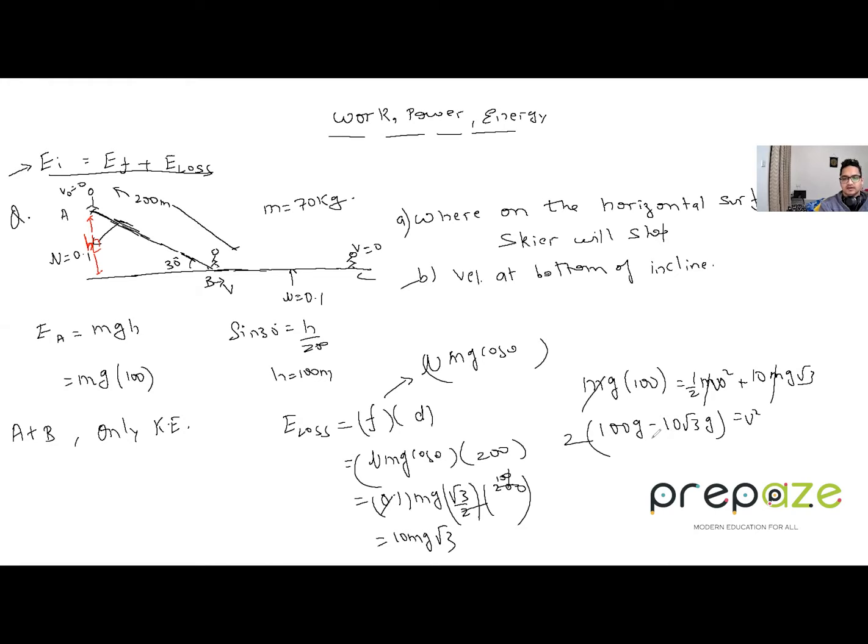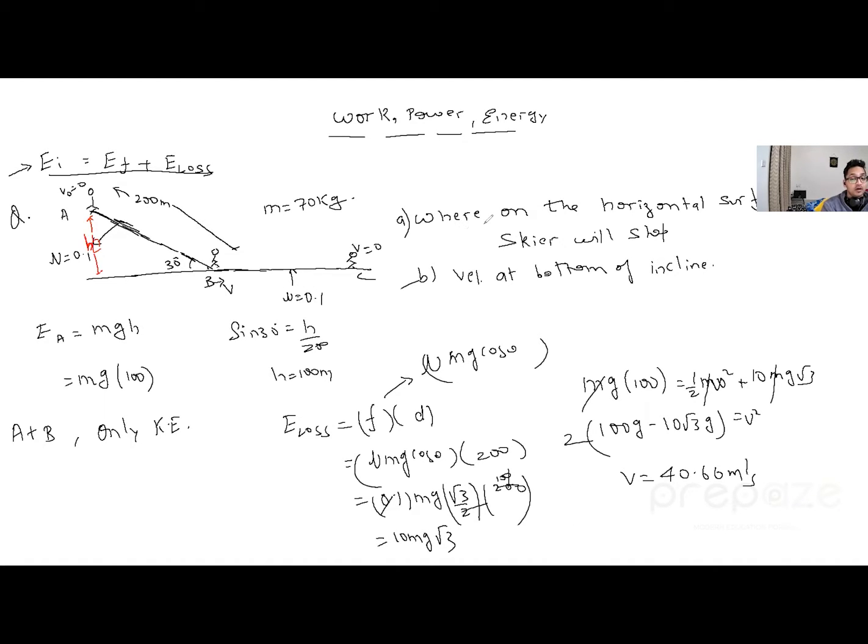Alright, so if you can calculate this, the 2g I can take common. So 100 minus 17.32, because 10 into root 3 is what? Around 17.32. So basically if you do 100 minus 17.32, which is 82.62, then you can just multiply by 20. G you can take 10. So the answer of this one will be 40.66. So I'll just write the final answer. I think you can just calculate it. This is now the calculation part. The V will be 40.66 meter per second. That is the velocity when the person is at the bottom.